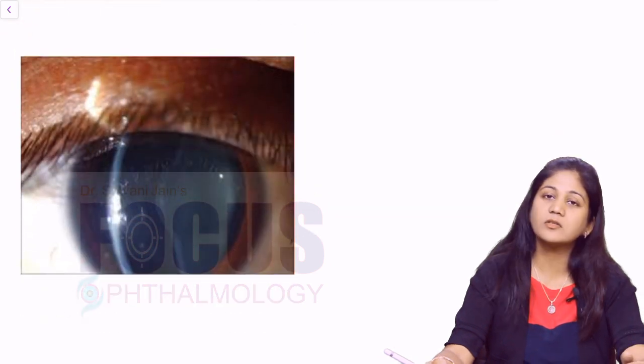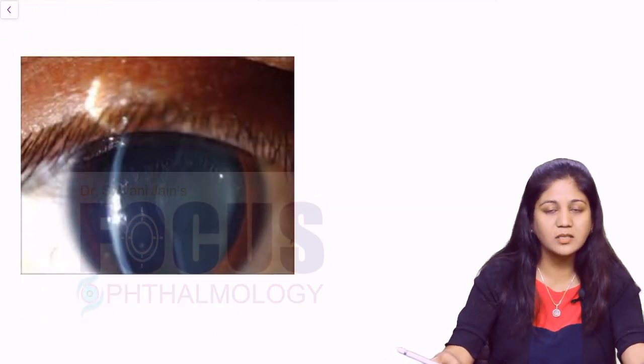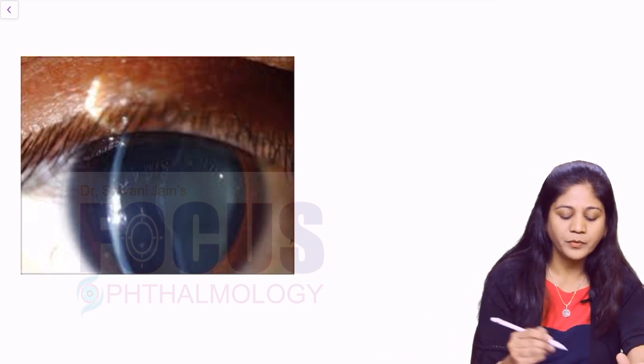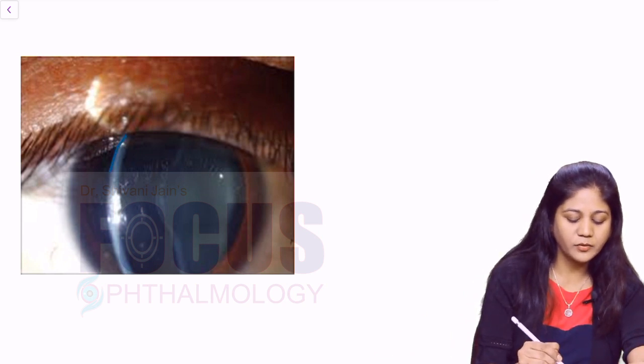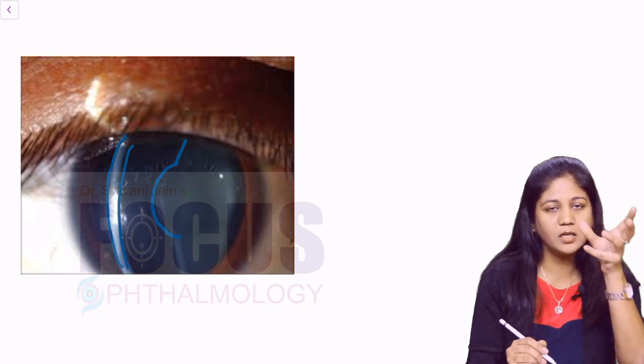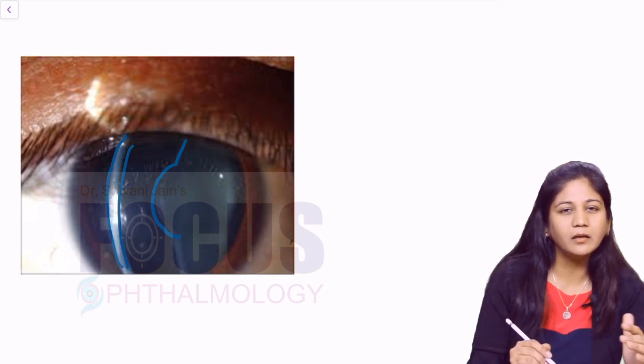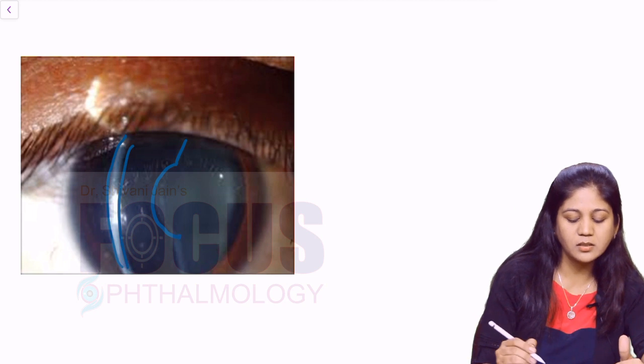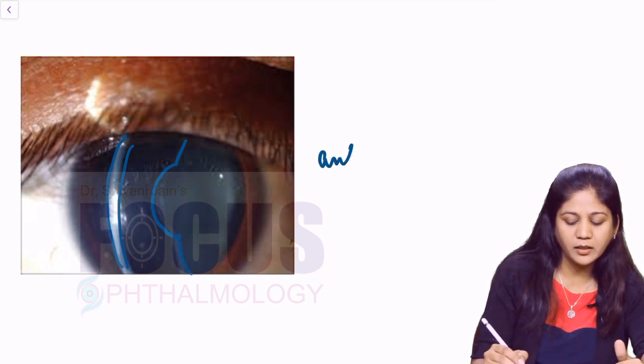So let's see a picture of anterior lenticonus. This is a picture of a slit lamp where the anterior most slit is of the cornea. As you can see, this is normal. The second slit is of the lens, and here you see a globular bulge, isn't it? So this globular bulge is related with the anterior conical part, and this is called anterior lenticonus.